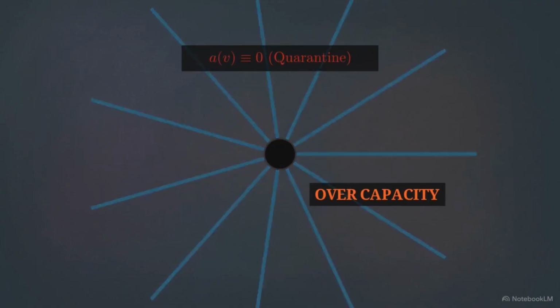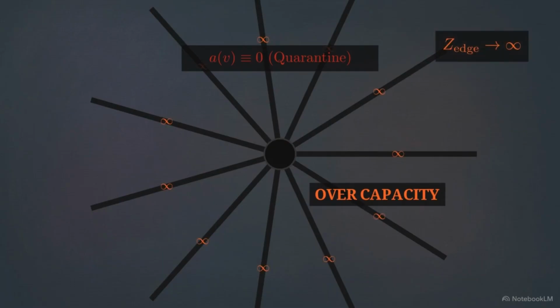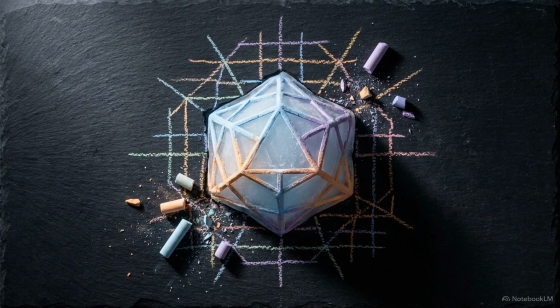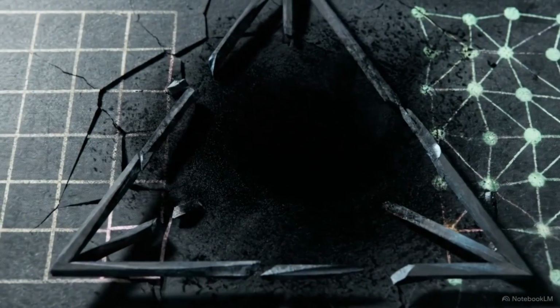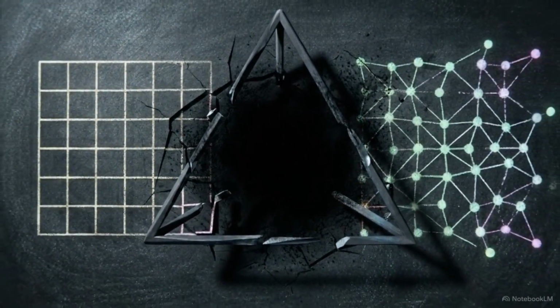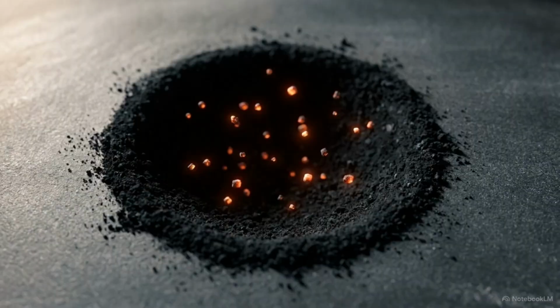Simultaneously, edge impedance spikes to infinity. The paths used for standard linear routing are now physically locked. All linear routing permissions through this coordinate shell are revoked. This frozen, zero-liquidity data zone creates the effective surface that an outside observer identifies as a black hole event horizon. While linear edge routing is paralyzed, the foundational conservation of information remains in effect.